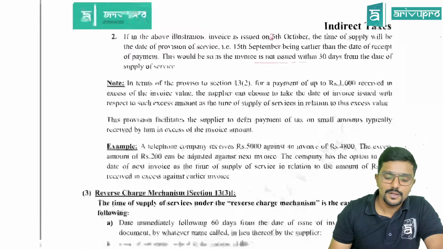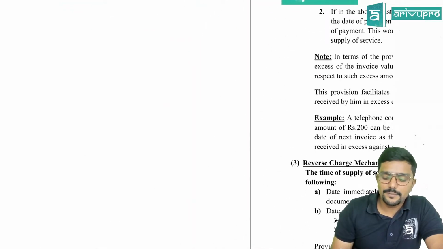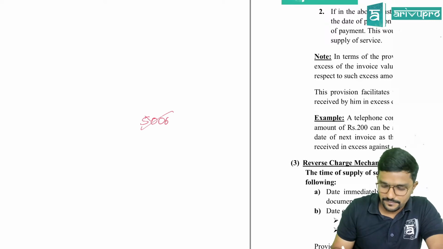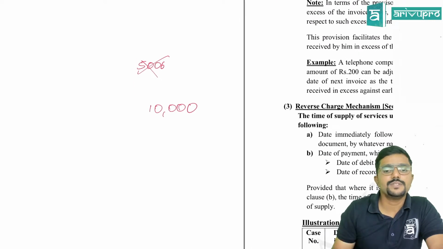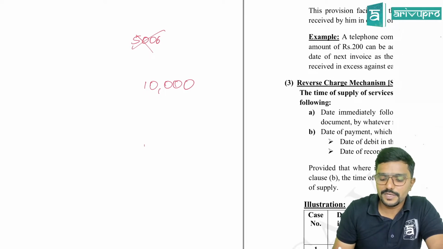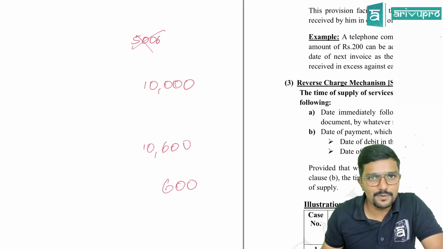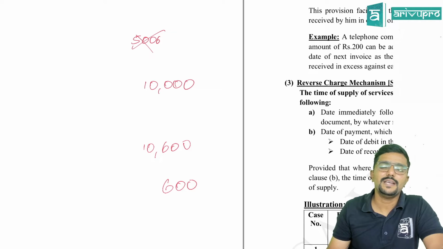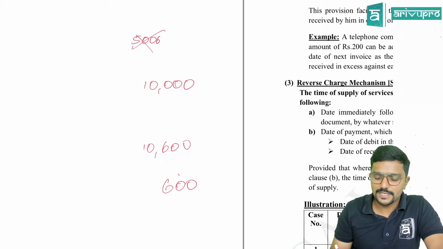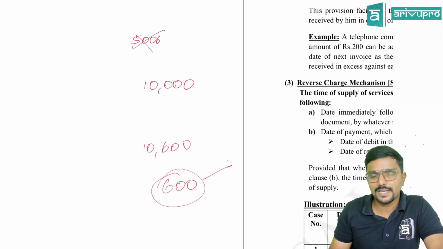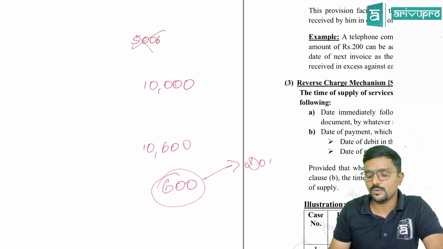Means, assume you have received some 500, 600 extra over and above the invoice. Okay, let me give an example. In the invoice, 10,000 amount was charged, but you are receiving some extra amount. Assume you are receiving 10,600. So 600 extra is received. So for that, date of receipt of payment is the time of supply. Yes, but they are telling you, if the extra amount whatever you have received is up to 1000 rupees, you can take date of invoice only.